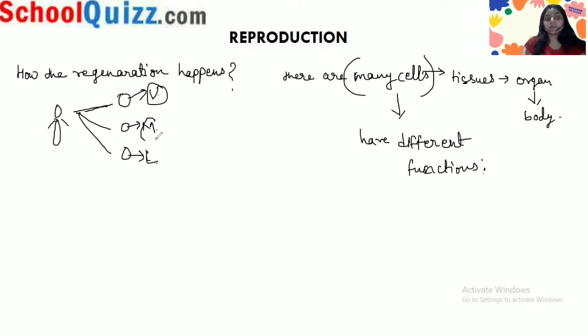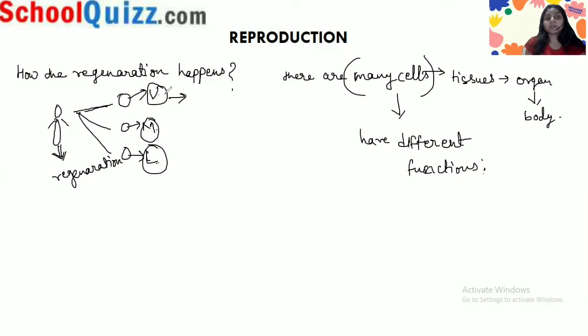In the middle part, same, there are no cells of the upper and lower part, and the same goes for the lower part. So what will happen? Planaria has the characteristic of regeneration.